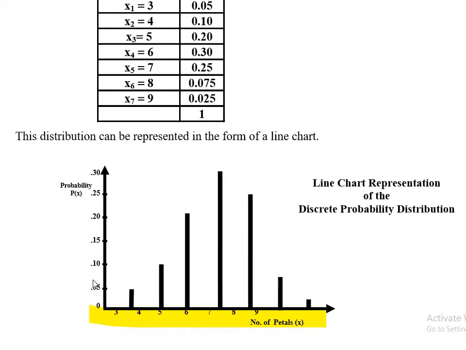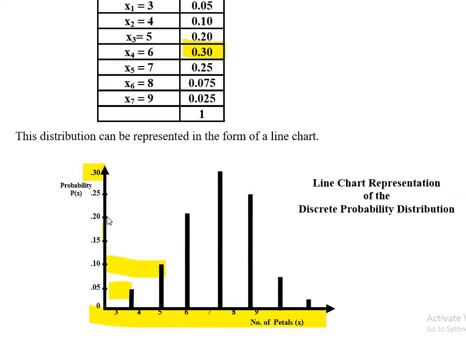You see, 0.05, 0.1, 0.15, 0.3, because the highest probability was 0.30. That's why I picked this topmost point as 0.30, right? So 3 had probability 0.05, and 4 had probability 0.10, like here, right?